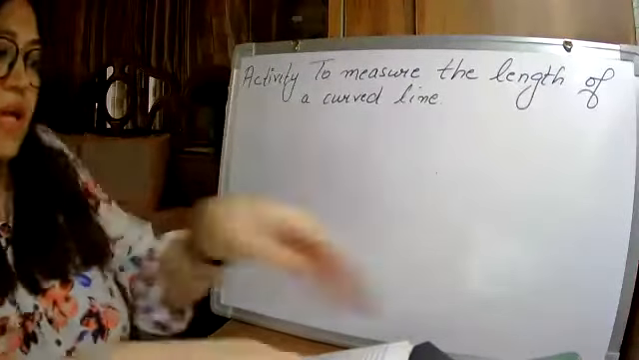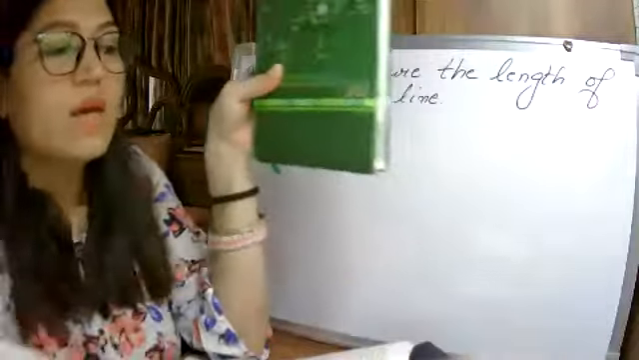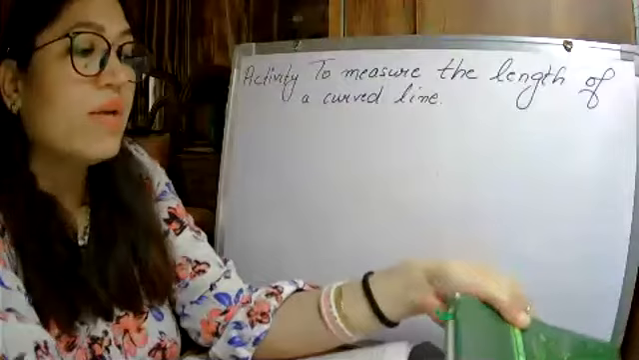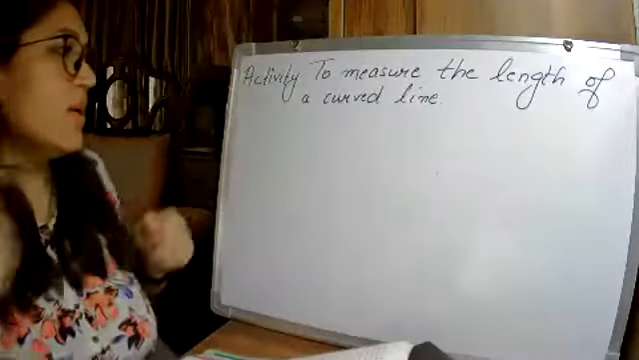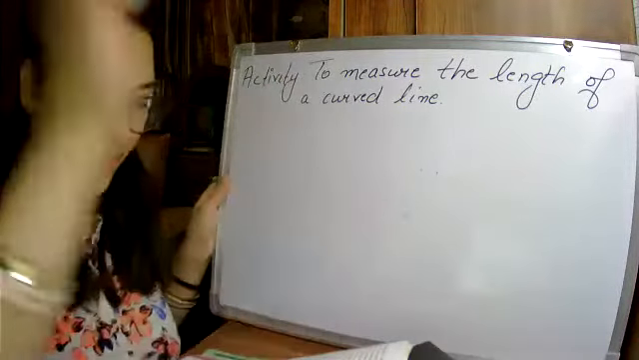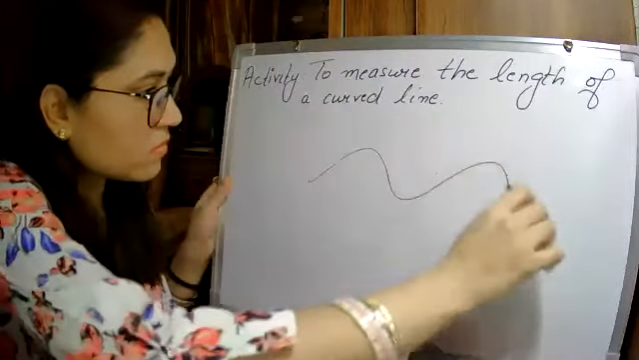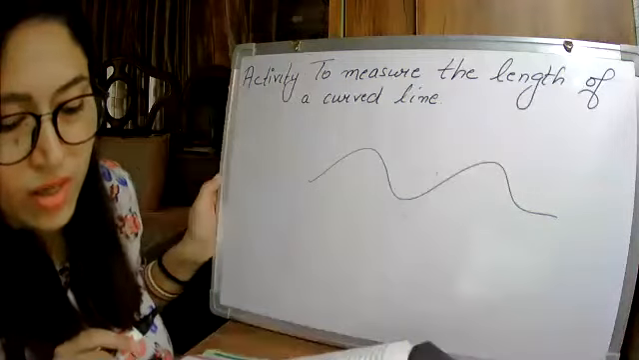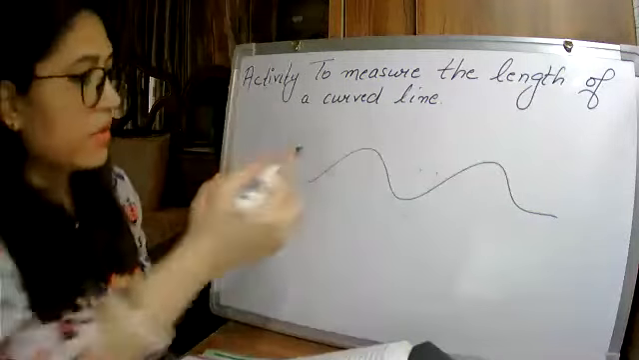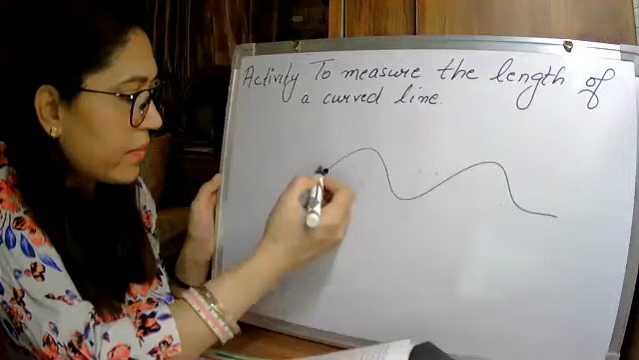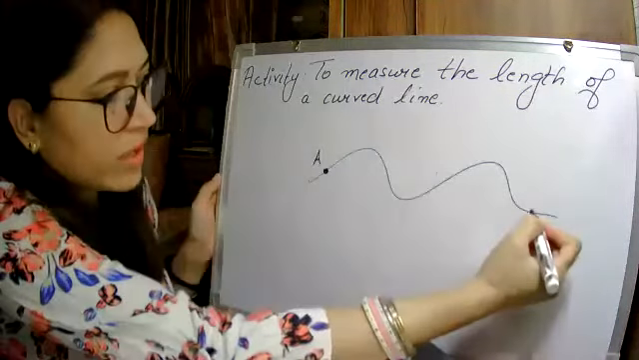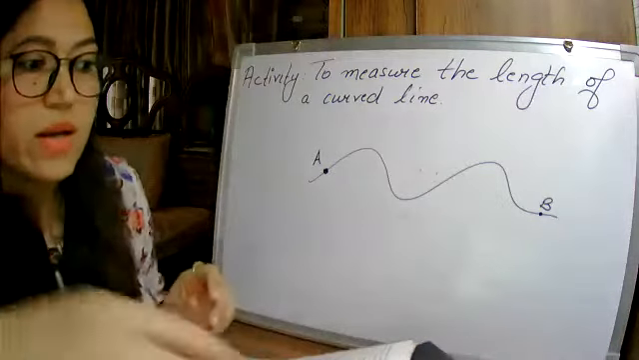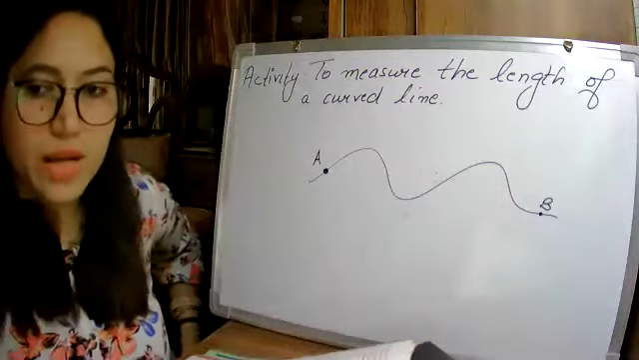So now you know that this book is straight. Okay, if I want to measure it, I can just use a scale and I can measure it. But what about if I have any curved line? For example, I just draw one line over here. Okay, now this is what? This is a curved line. Okay, and I will mark 2 points here. One is A and the other one is B. Clear? Now I want to measure the length of this curved line. How would I do it?